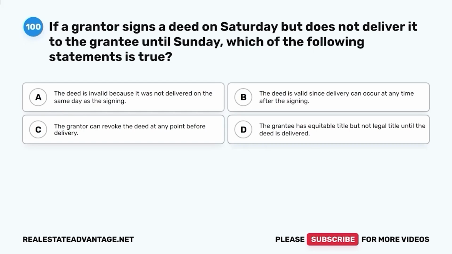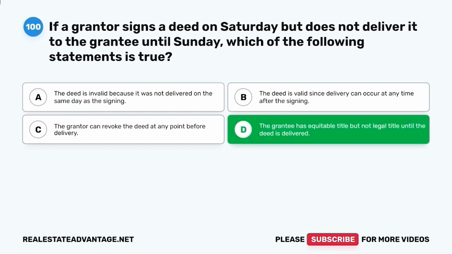Question 100. If a grantor signs a deed on Saturday but does not deliver it to the grantee until Sunday, which of the following statements is true? A, the deed is invalid because it was not delivered on the same day as the signing. B, the deed is valid since delivery can occur at any time after the signing. C, the grantor can revoke the deed at any point before delivery. D, the grantee has equitable title, but not legal title until the deed is delivered. The correct answer is D. The grantee has equitable title, but not legal title until the deed is delivered.